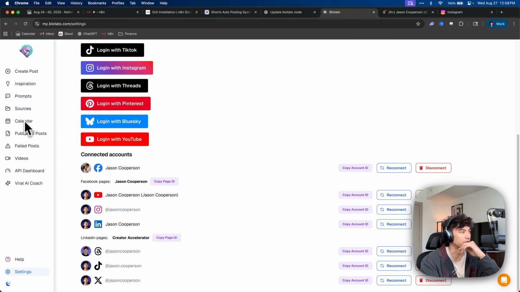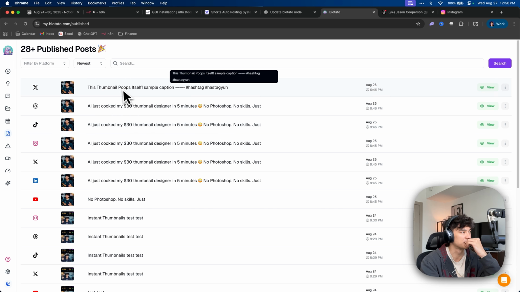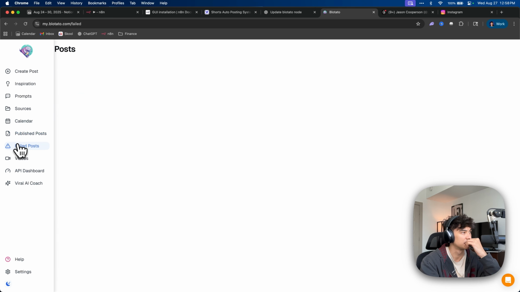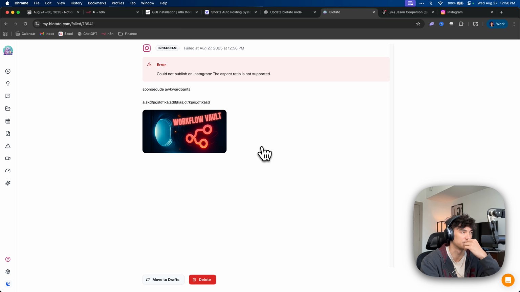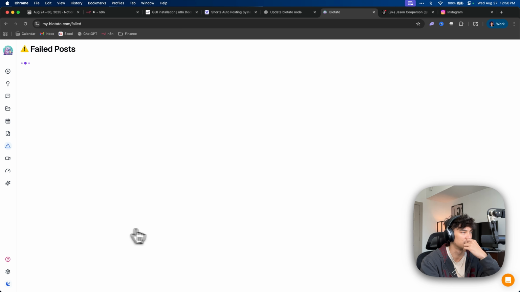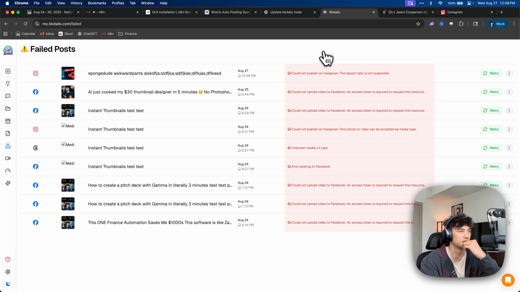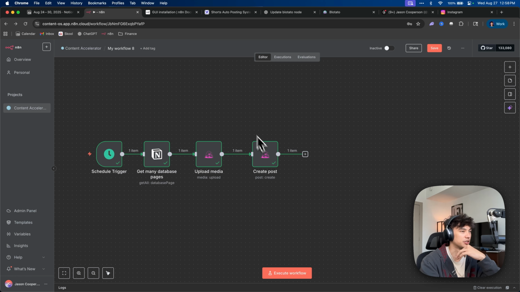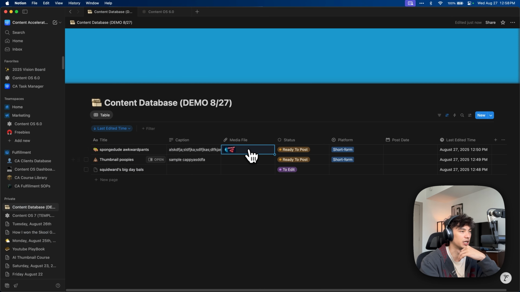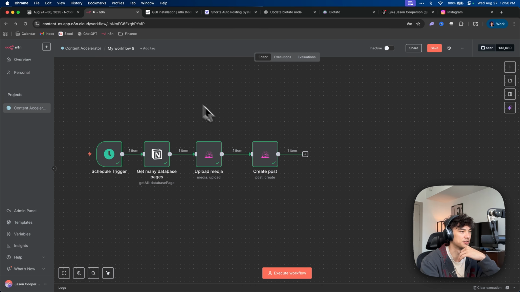We can also go to Blotato and we can go to published posts. Okay, this one failed because the aspect ratio is not supported. So it's not going to post. That's fine. That'll be different once we actually put a valid media file in here. Let's delete that. But that's actually good. So that means it's working.